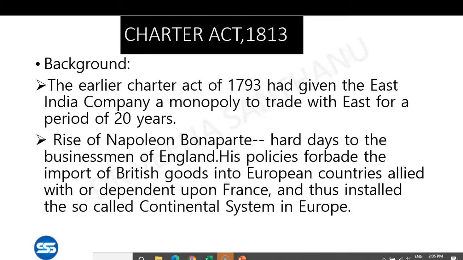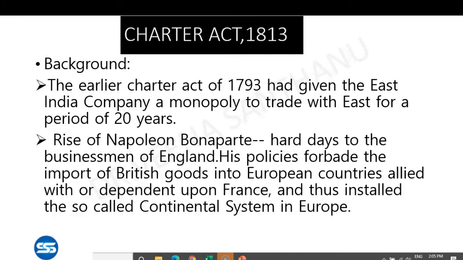The background of this act, the main thing, was the rule of Napoleon Bonaparte in France, because France already had a rivalry with England. During the time of the powerful Napoleon Bonaparte, there were hard days for the businessmen of England. He blocked the import of British goods into European countries, and he also ordered the same policy in every European country which was allied or dependent upon France, and thus installed the so-called Continental System in Europe.